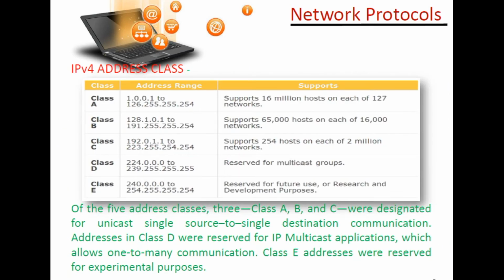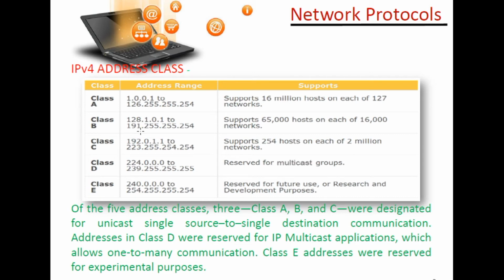Now next thing, IP version 4 addresses are according to classes. So here there are 5 classes: class A, class B, class C, class D and class E. Class A is the first and topmost class, which starts from 127 networks and supports 16 million hosts for each of the 127 networks. Okay, class B supports 65,000 hosts for each of 16,000 networks.